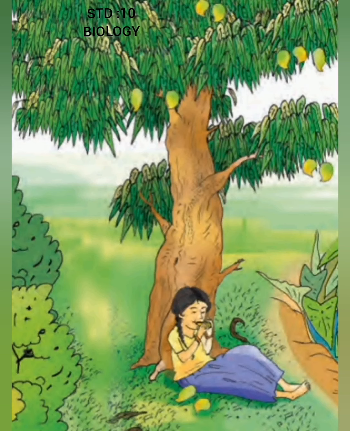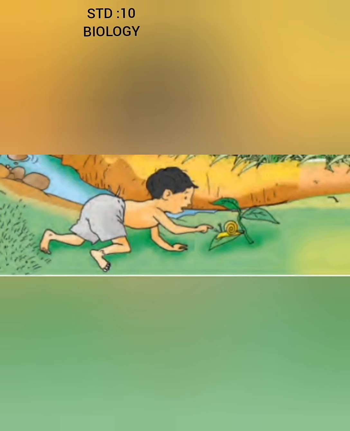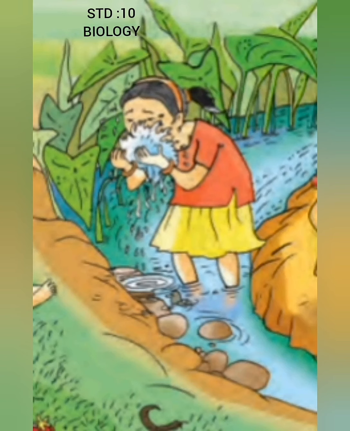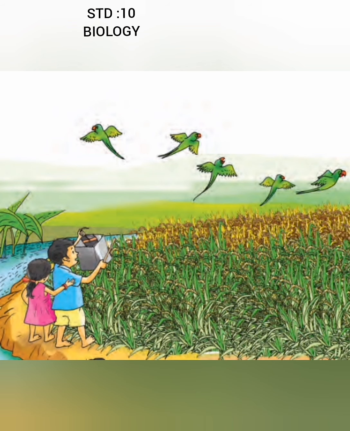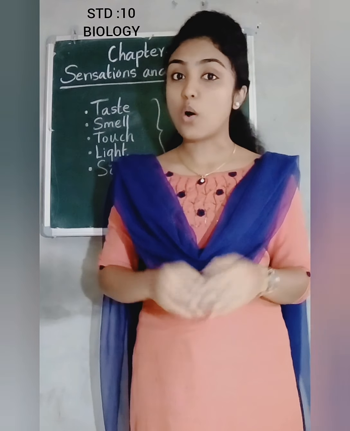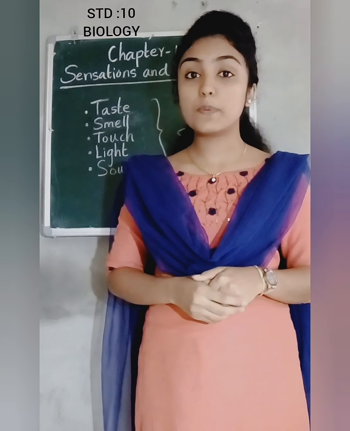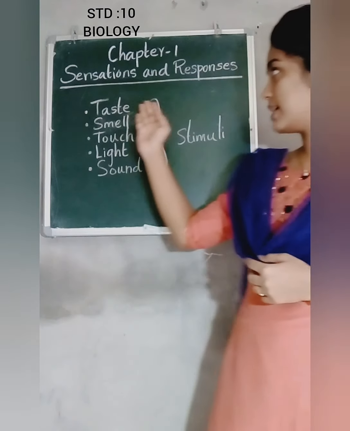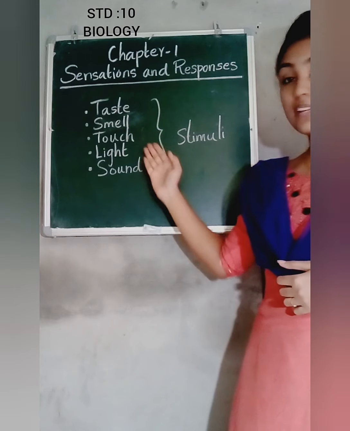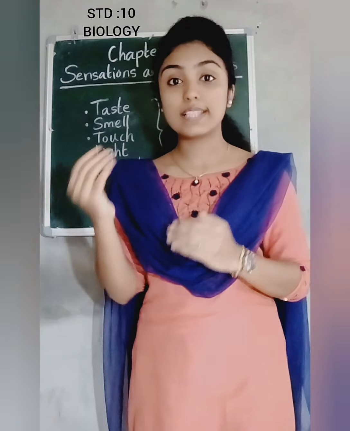A child tasting a mango is responding to taste and smell. The snail is responding to the factor touch. A girl feels cold while washing her face, so she is responding to the factor cold. Birds are flying while making sound. So here, the birds are responding to the factor sound. So children, we understood that all organisms on earth respond to various factors such as taste, smell, touch, light and sound with the help of their sense organs.